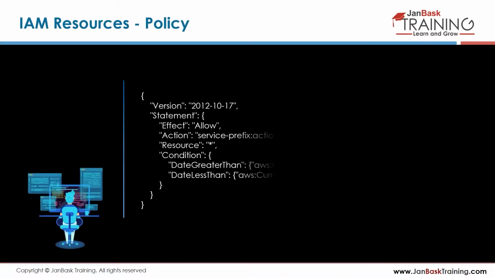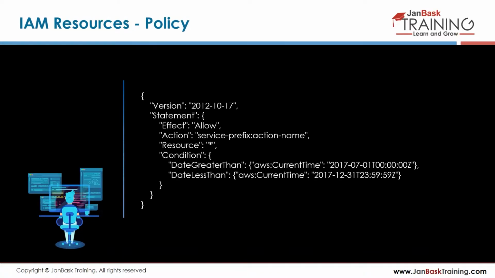So this is how a policy actually looks internally to AWS. You can also see it. So what is it doing? Version, this is the version, this is the date. Statement, effect is allow. You want to allow what service? EC2 service with action name something and resource. So let's see an actual policy, right?